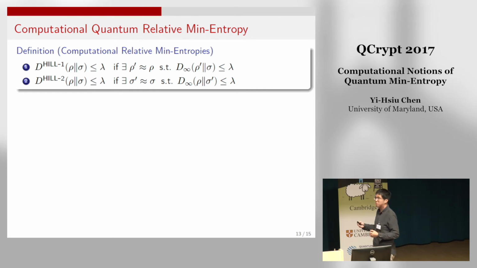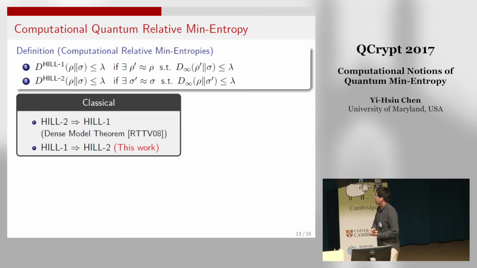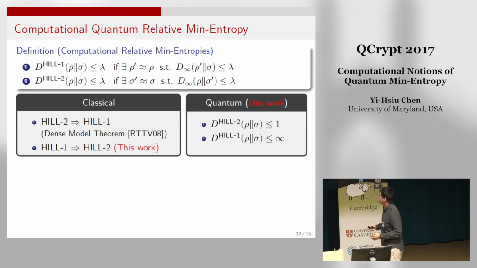So what's the relationship between these two definitions? In the classical case, the dense model theorem says that Hill-2 entropy, the second type of computational notion, implies the first type. And in this work, we also show the first type implies the second type. That means in the classical case, these two definitions are basically equivalent up to some parameter loss.